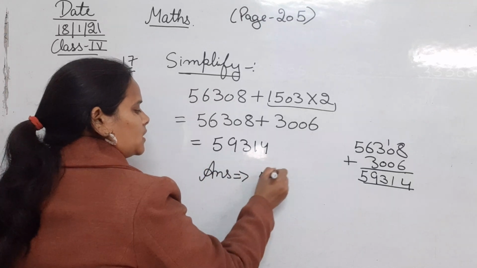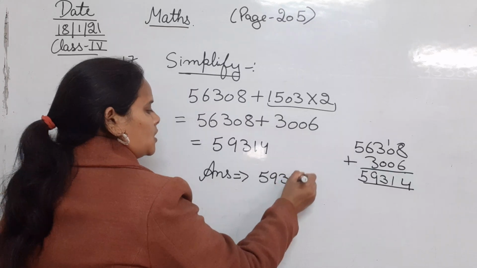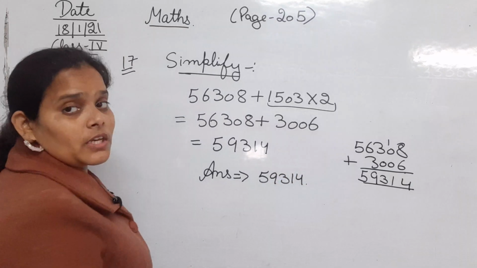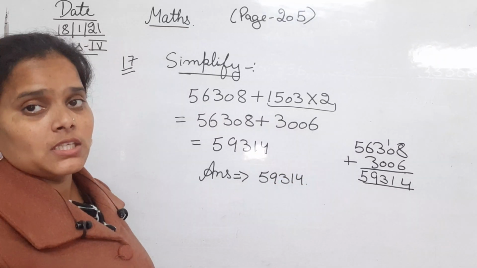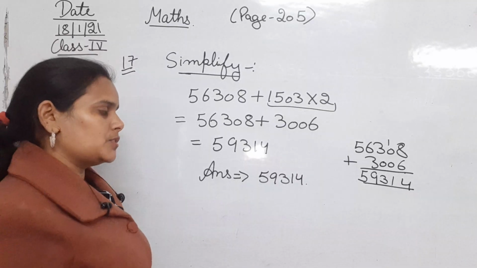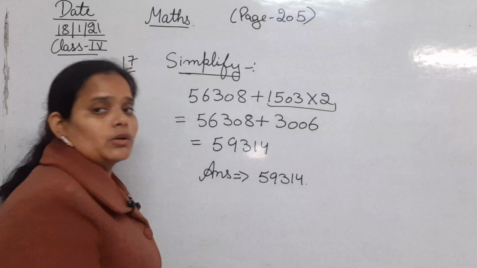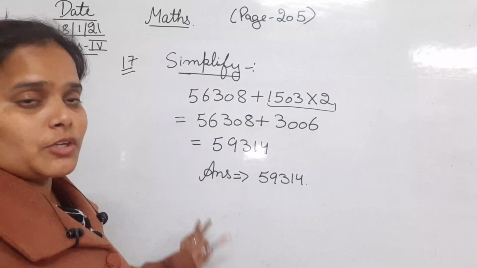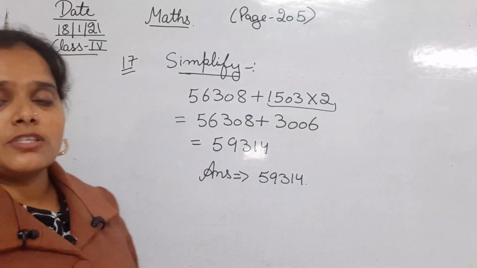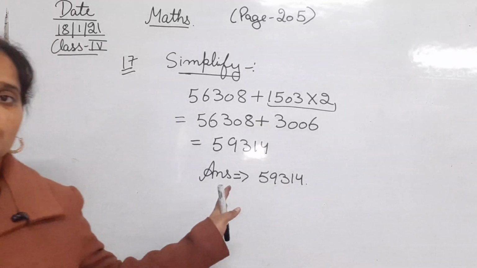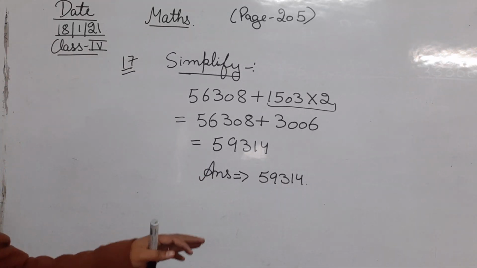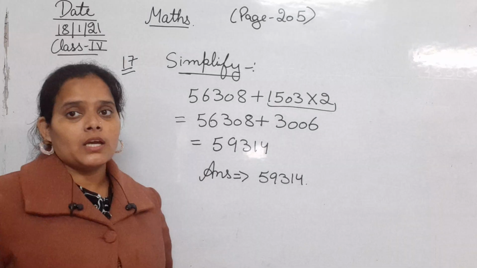That is 59,340. So after simplification we have got the answer, that is 59,340, and this is the calculation part that we are going to do in the rough. तो ये calculation part हमने rough में किया है, and after simplifying we got the answer, that is 59,340. Clear?